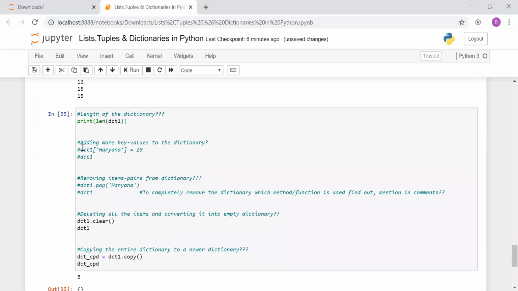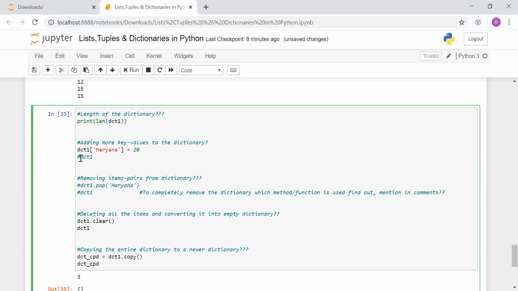Okay, so this is how to add a new key value pair inside a dictionary. So what you'll be doing is writing the dictionary name, the key which is a newer key, and the value associated with it, and I'll be commenting this part so that you are not confused.